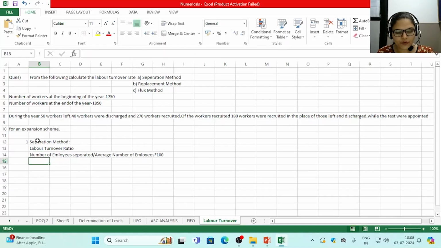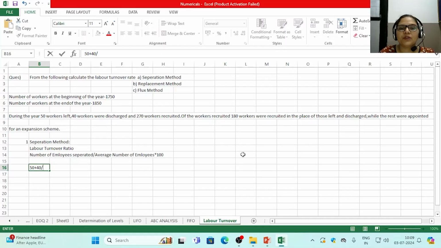We know the number of employees separated from the question. How will we find it out? During the year, 50 workers left and 40 workers were discharged. So 90 employees were separated, 50 plus 40. We will input these values into the formula: 50 plus 40 divided by the average number of employees.